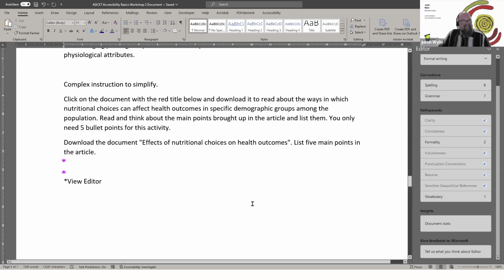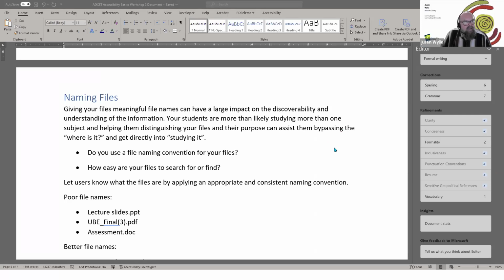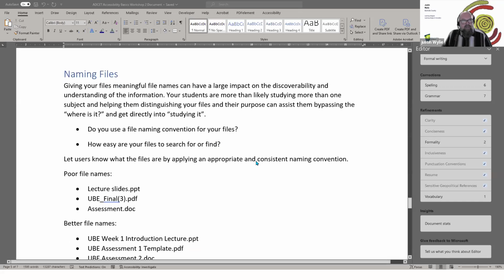Okay, moving on with the document, the next thing we wanted to talk about is naming files. We spoke last week about meaningful descriptive names for links, and a similar issue applies to files.